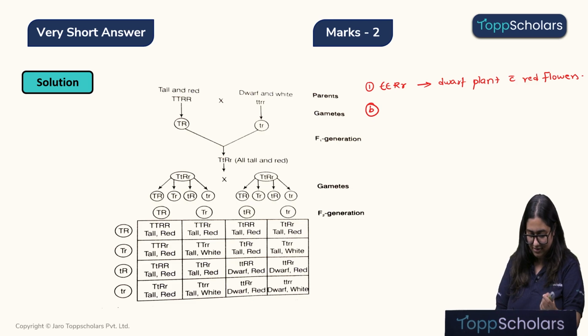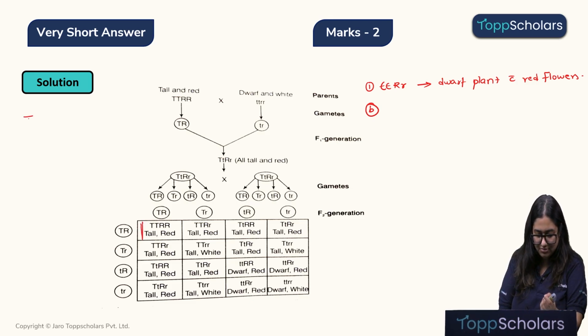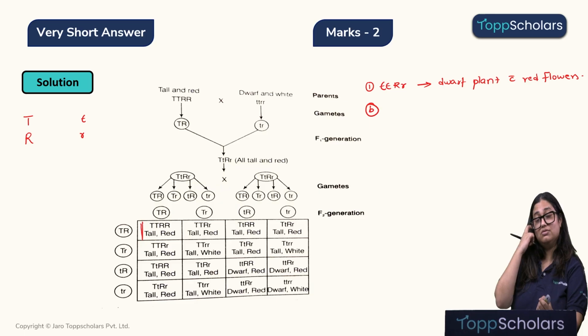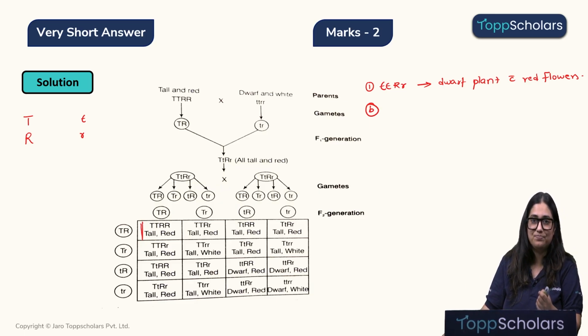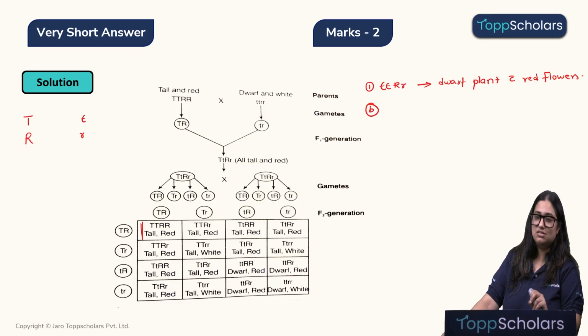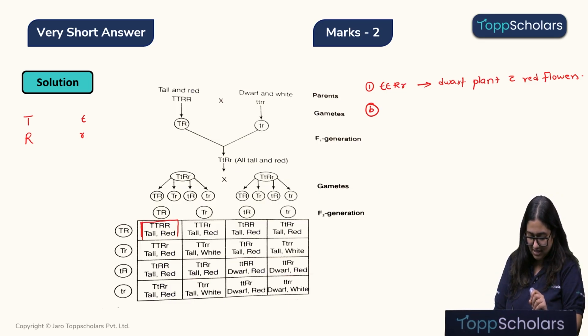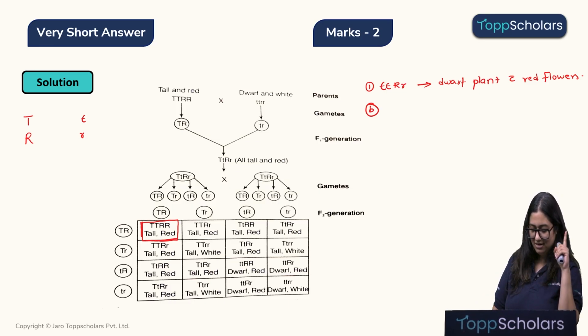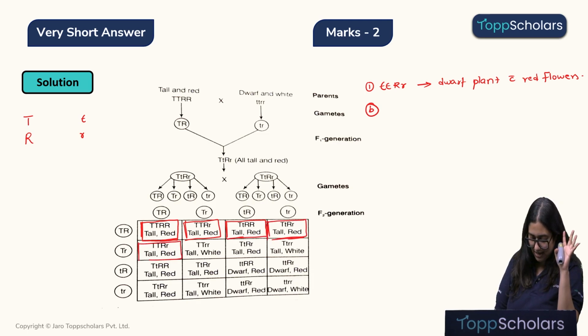Alright. So let's look at the first one. Before that, children, please remember T is a dominant allele for tallness, R is a dominant allele for red flower, small t is a recessive allele giving rise to a dwarf plant, and small r is the recessive allele for white colored flower. Okay, using the law of dominance, let's solve this question. So children, we can see over here, this will be a tall and red flower. This will also be a tall and red flower, and so on.